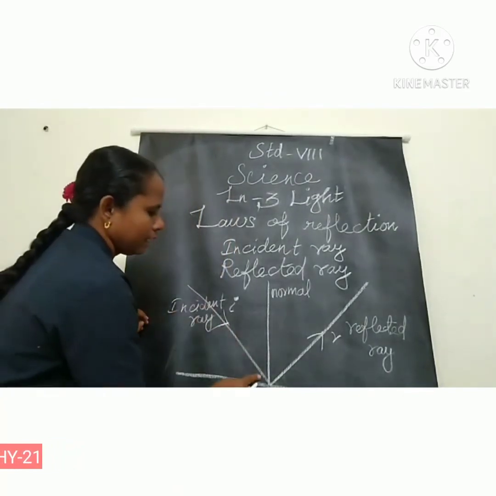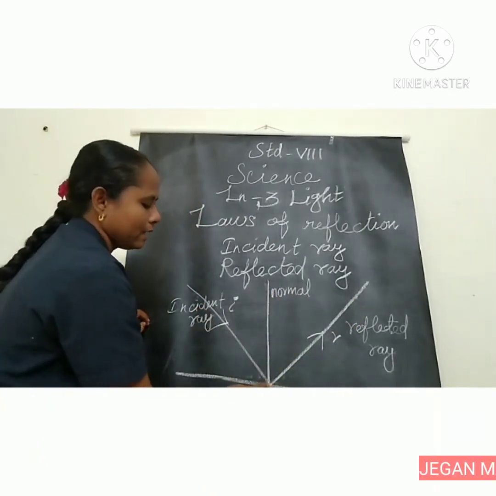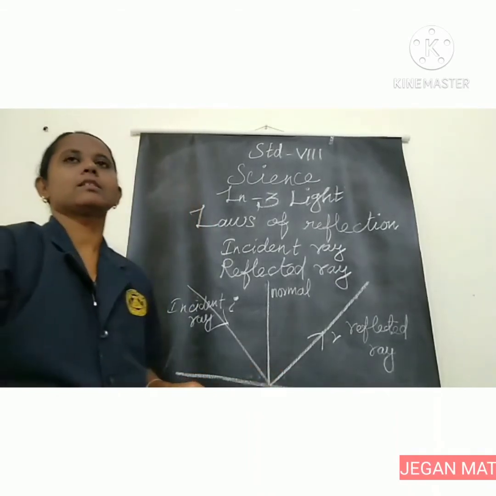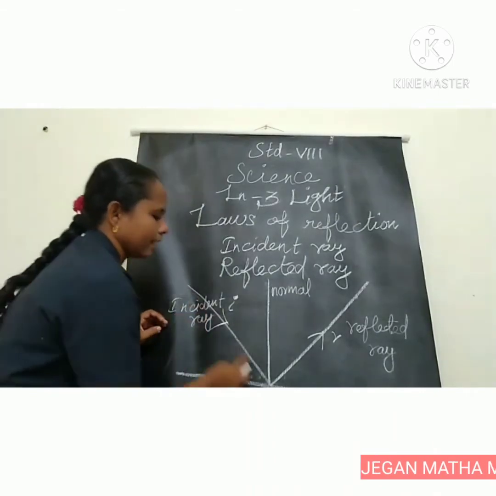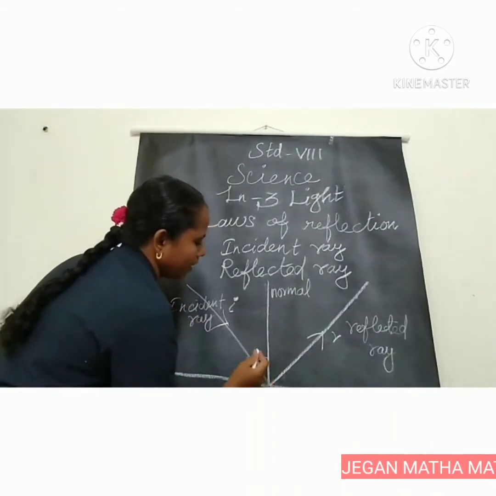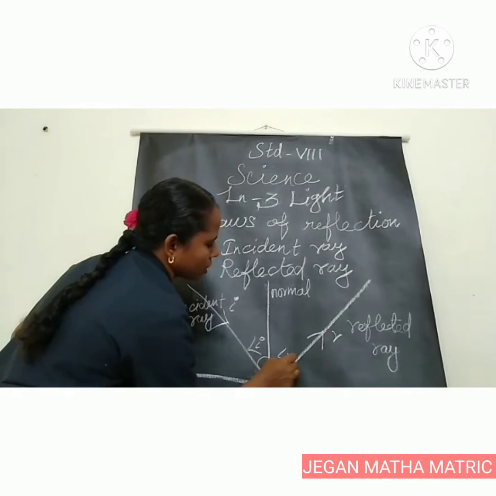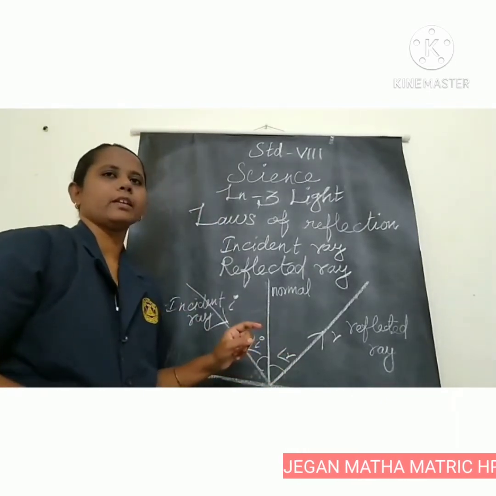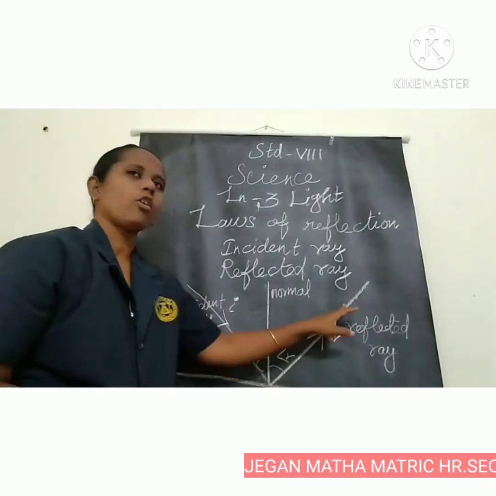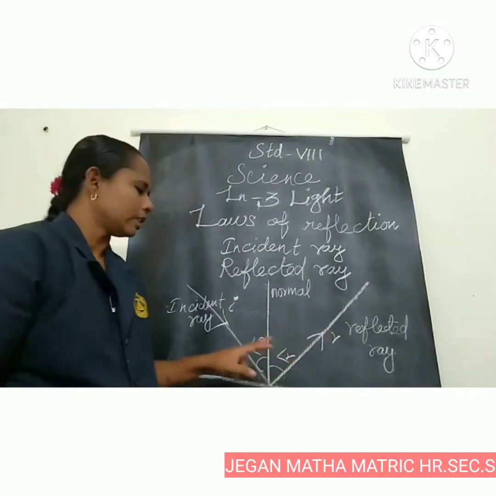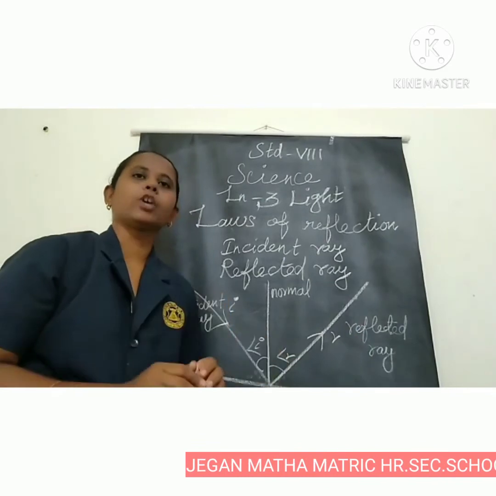Second point: the incident ray makes the angle of incidence i, and the reflected ray makes the angle of reflection r. The angle of incidence is equal to the angle of reflection. They are always equal.